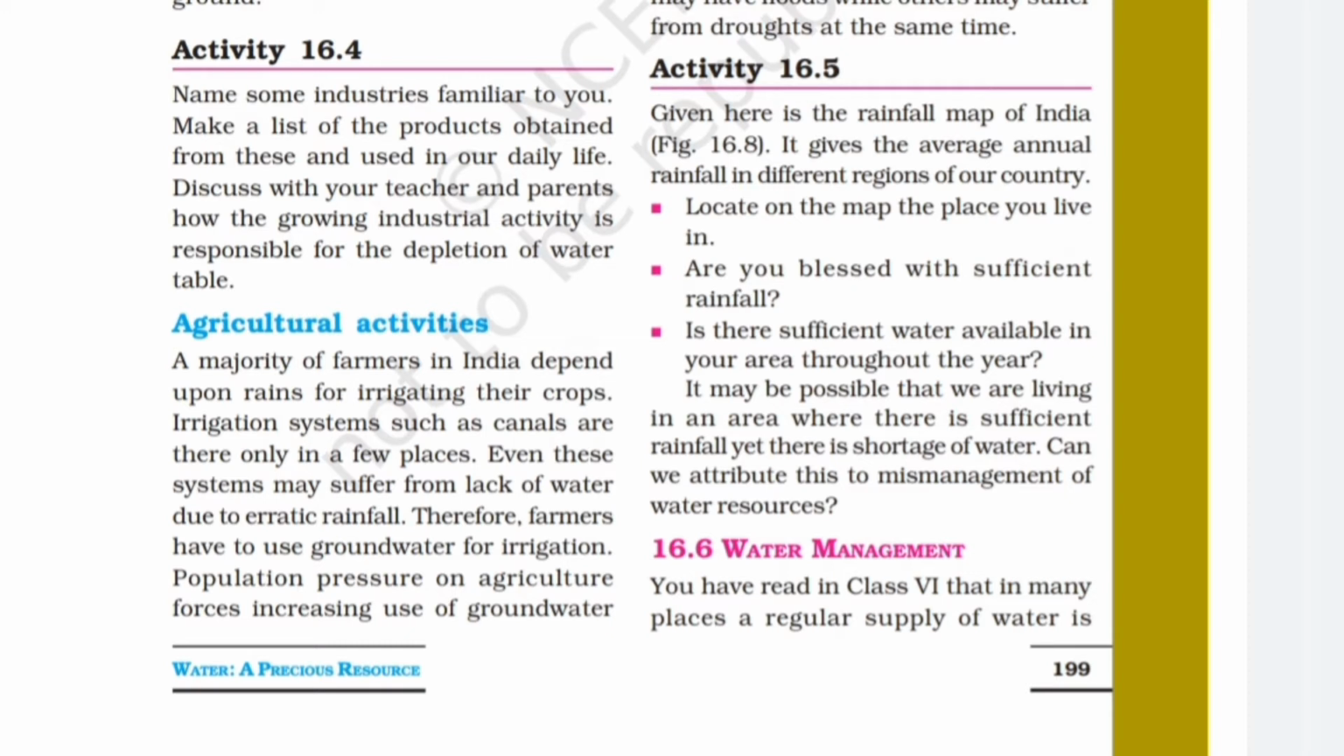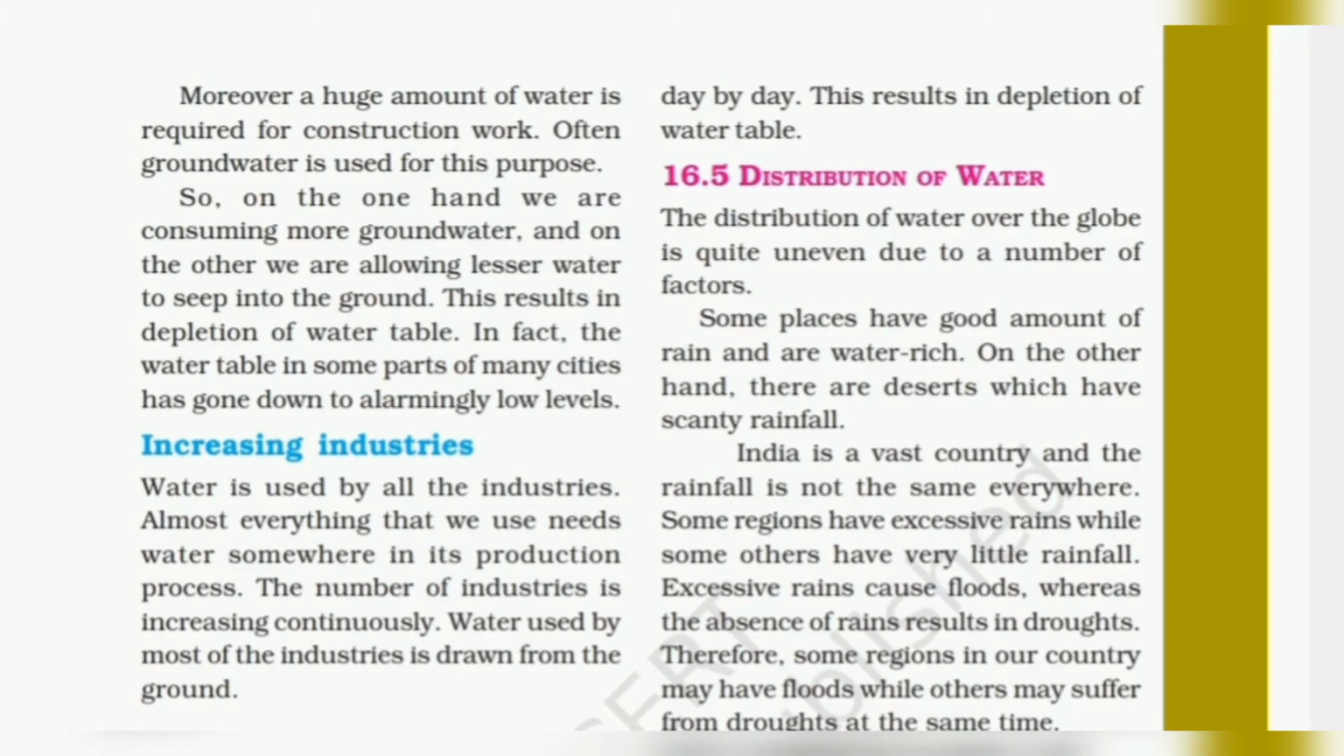So, the majority of farmers in India depend upon rains, as we all know, for irrigating their crops. Irrigation systems such as canals are there only in a few places. Even these suffer from lack of water due to erratic rainfall. And then farmers have to use groundwater for irrigation also. Population pressure on agriculture forces increasing use of groundwater day by day. This results in depletion of water table. So that's it in this.